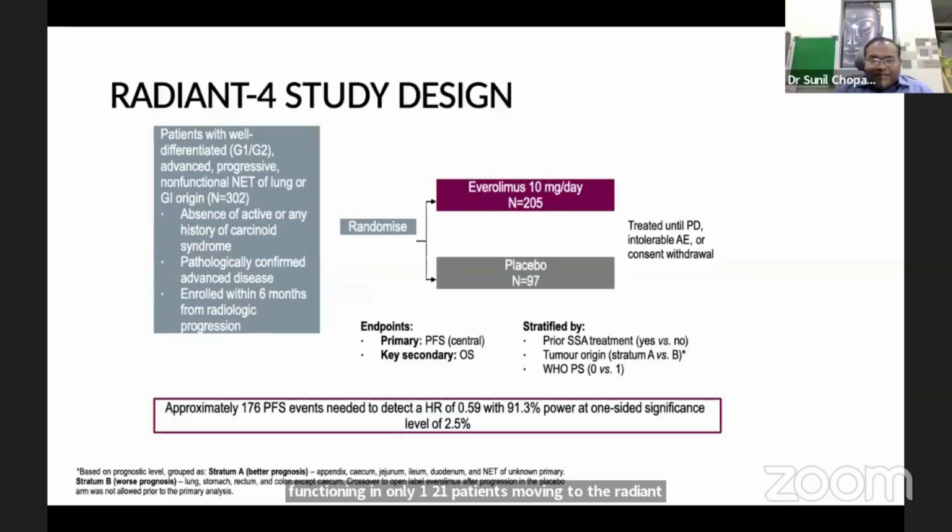Moving to the RADIANT-4 study design, in this study, patients with well-differentiated, advanced, progressive, non-functional NET of the lung or GI origin were included, with the absence of any active or history of carcinoid syndrome, pathologically confirmed disease, and enrolled within 6 months of radiological progression. They were randomized to everolimus 10 milligram per day versus placebo. Endpoint was PFS, and key secondary endpoint was OS. They were stratified by prior somatostatin analog treatment, tumor origin, or performance status 0 versus 1.